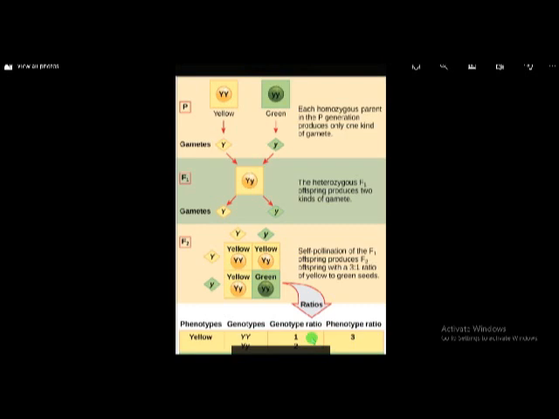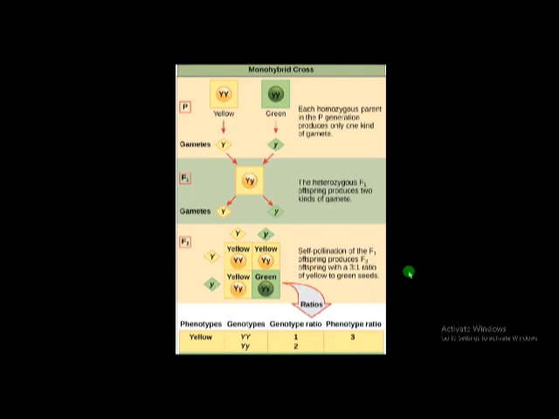It is 1:2:1. One plant with capital Y, two plants with capital Y small y, and one plant with small y. This is called genotypic ratio of monohybrid cross. This is very, very important. Phenotypic ratio is 3:1 and genotypic ratio is 1:2:1. This is called monohybrid cross performed by Mendel.